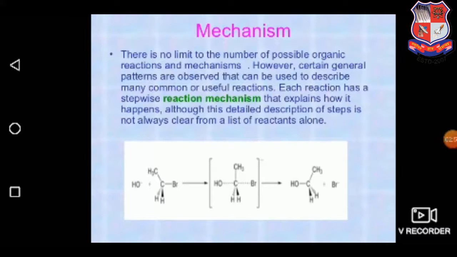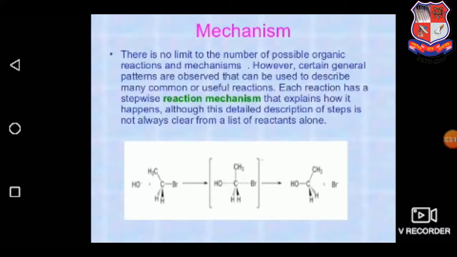As we can see in the mechanism, there is an attack of a nucleophile on the tertiary carbon so that the overall transition occurs with the help of an intermediate and ultimately produces the product itself.